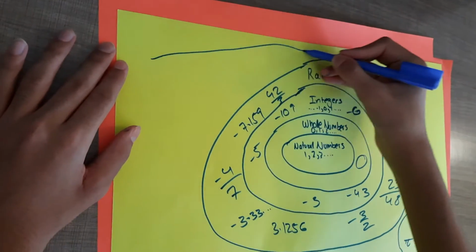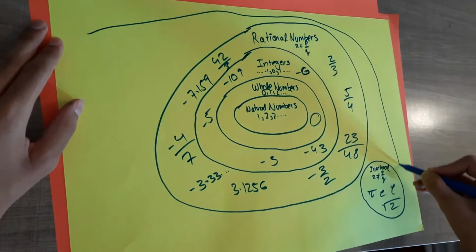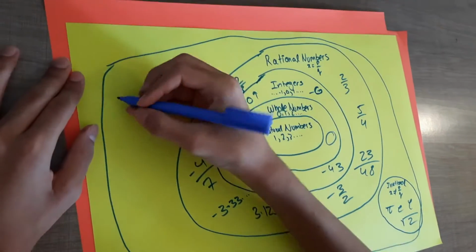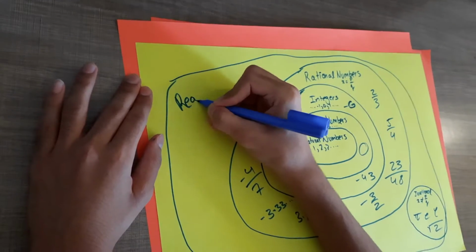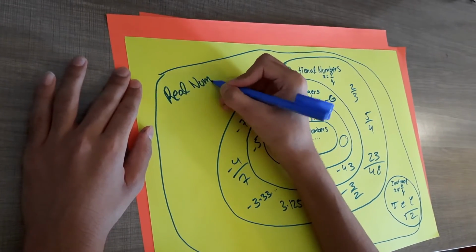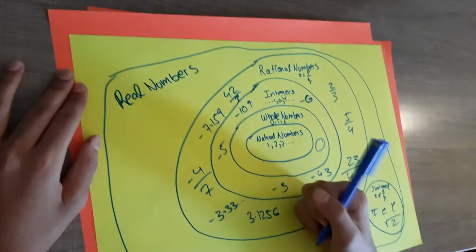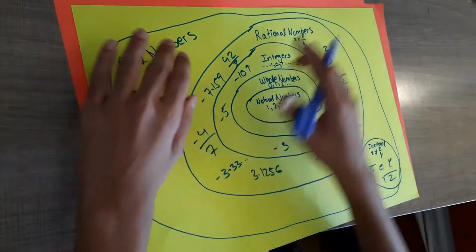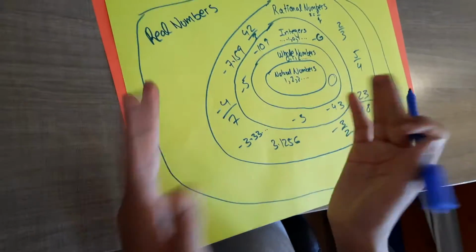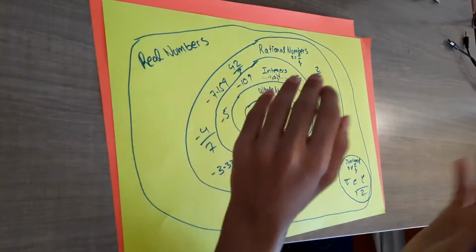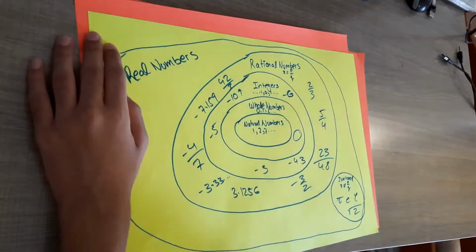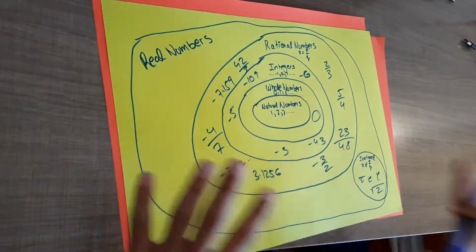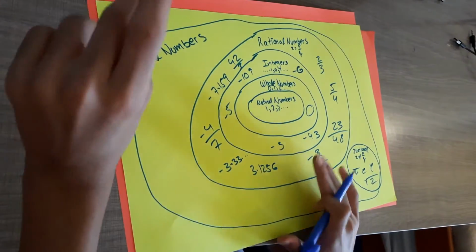One big circle is coming up. And write down real numbers. And honestly, as I said, real numbers are just a collection of rational and irrational numbers. There's nothing which comes here, right? There's nothing that's a real number and not rational or irrational. All real numbers are either rational or irrational, right? So there's nothing that comes here. And this is a collection of pretty much all the numbers, though we're not done, right?